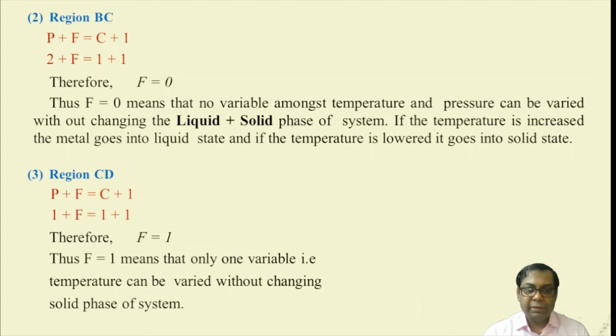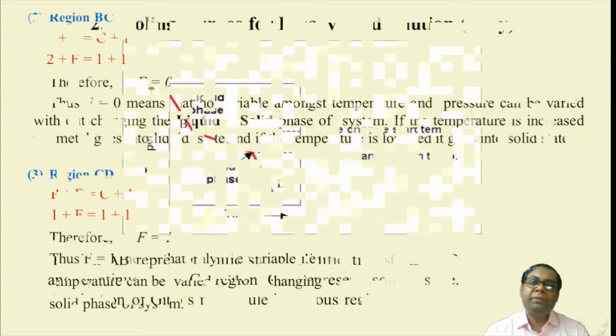And the last part, region CD, where we get P equal to 1, and F we have to find out, C equal to 1 also. So finally we get F equal to 1 from the equation. It means that only one variable, temperature, can be varied without changing the solid phase of the system.